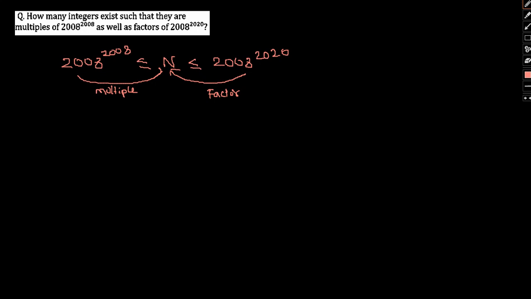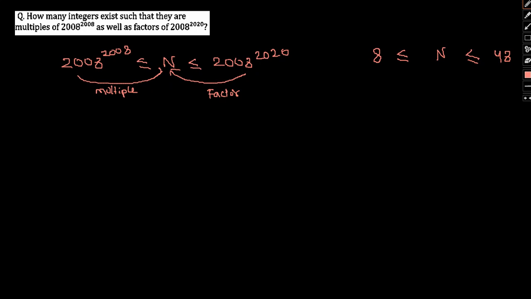Now let me give you a similar sort of concept. Let me illustrate the same problem with the help of a smaller number. Suppose I have a number, say 8, and a number, say 48.